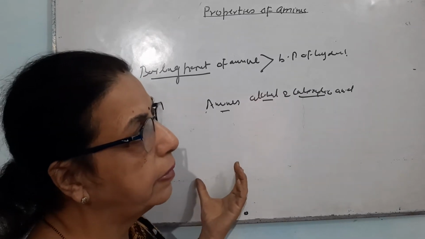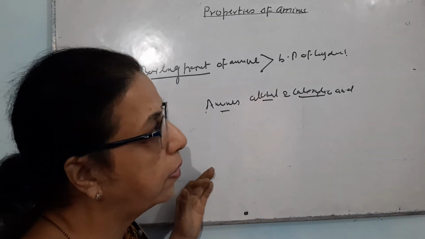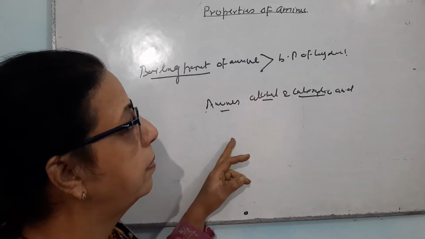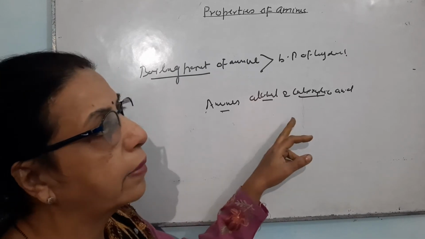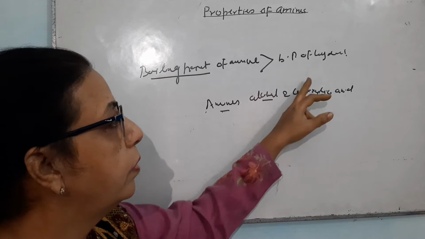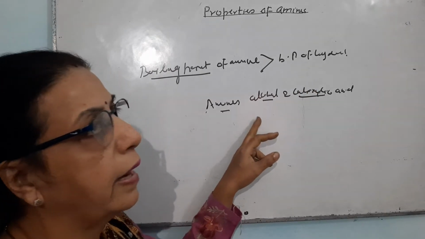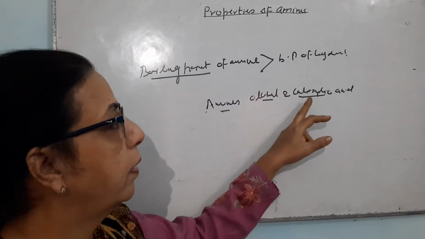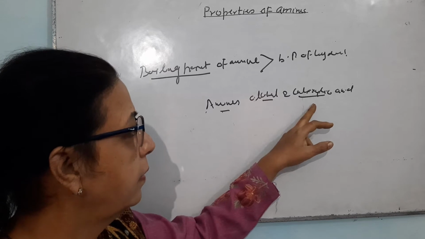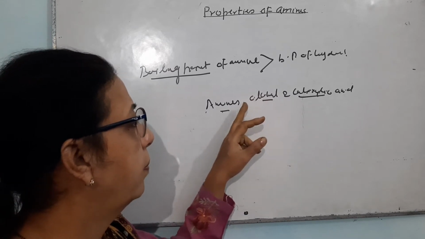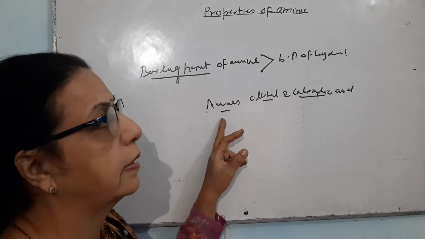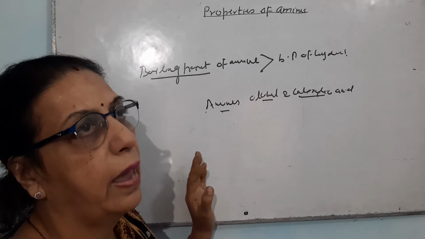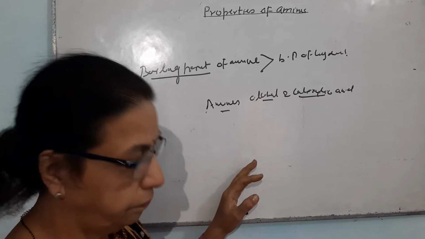All the three are able to make hydrogen bonding with the exception of tertiary amine where there is no hydrogen. So tertiary amines are not able to make hydrogen bonding. But in carboxylic acids, there are two electronegative oxygens, whereas in alcohols, there is one electronegative oxygen. So the boiling point of carboxylic acid is greater than that of alcohols, and the boiling point of alcohols is greater than that of amines due to the formation of extensive hydrogen bonding.